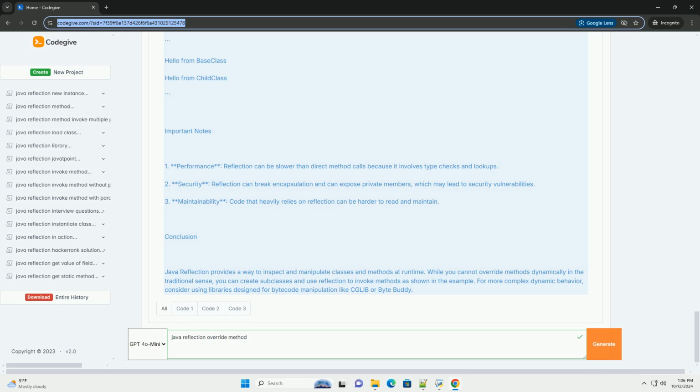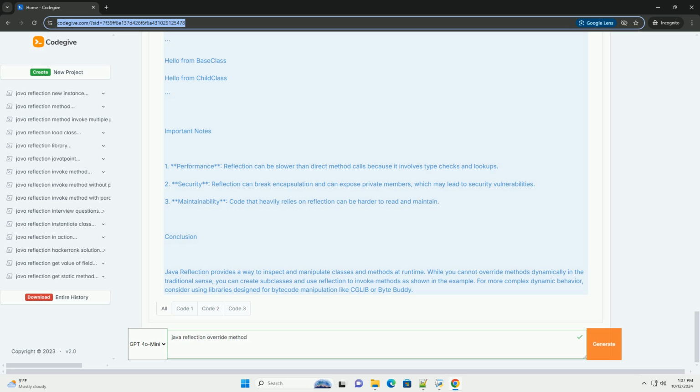Use case: overriding a method. While you cannot literally override a method at runtime, you can create a new class that extends an existing class and overrides its methods. However, using a proxy class or a library like cglib or Byte Buddy can help you create dynamic proxies that can change method behavior. Here, I will show you how to use Java Reflection to invoke a method and simulate the overriding behavior.